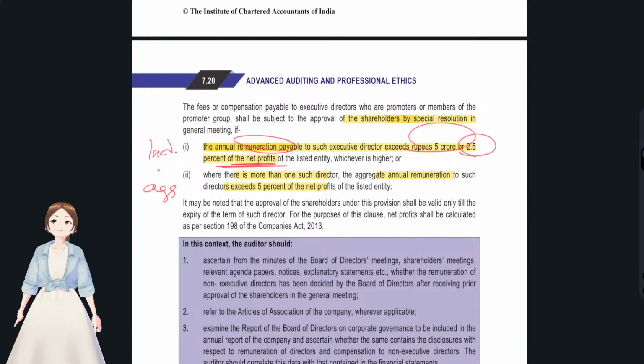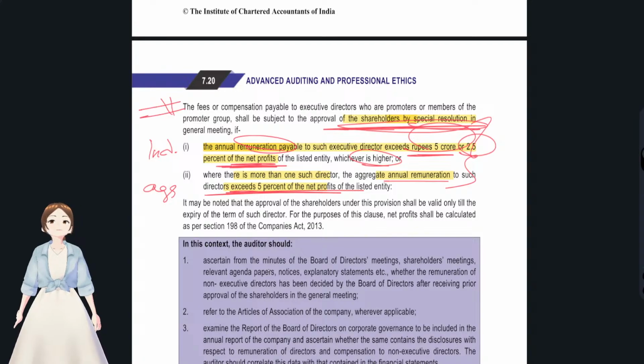If an individual director's remuneration exceeds 5 crore or 2.5% of net profit, whichever is higher, they have to take special resolution from the shareholders in order to pay him the remuneration. And for a group of directors whose annual remuneration exceeds 5% of net profits, then also they have to take special resolution from shareholders. Okay, these two things, they have to take special resolution from shareholders.